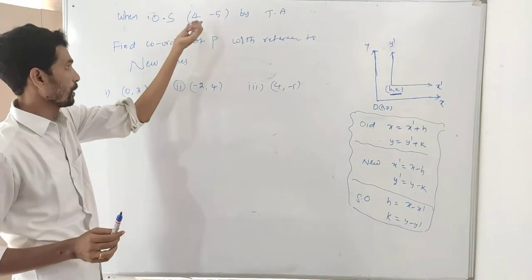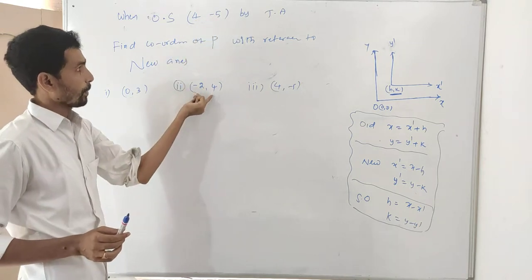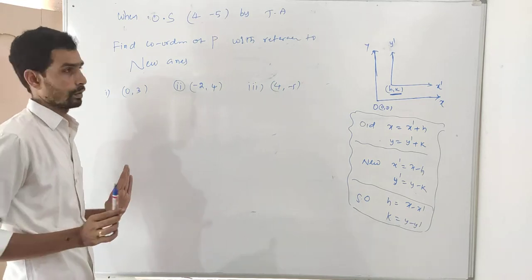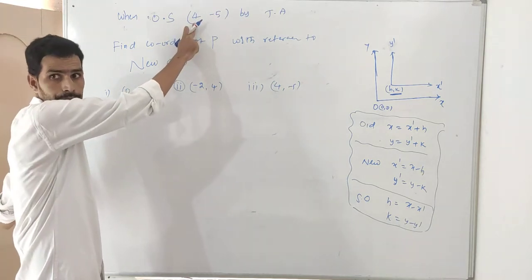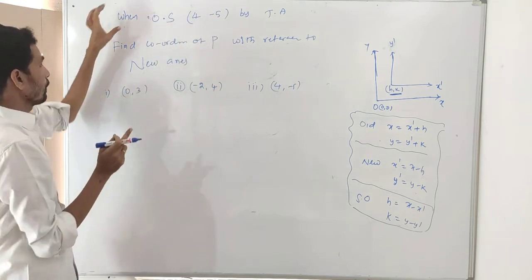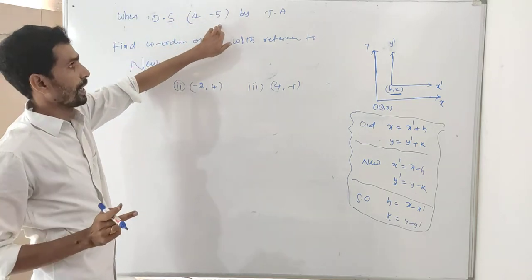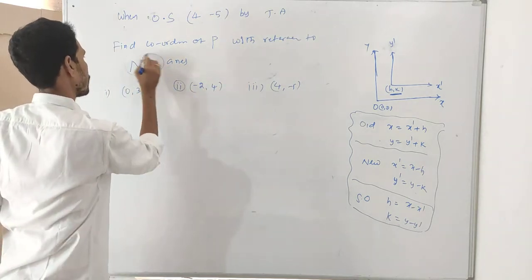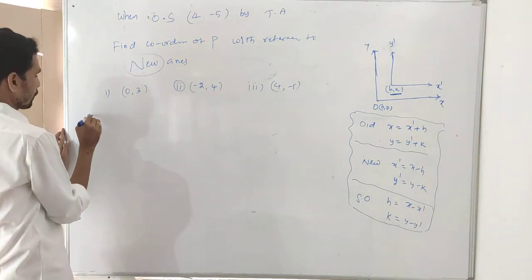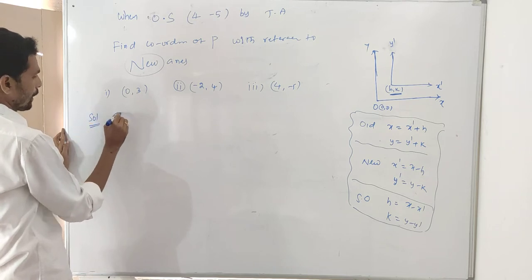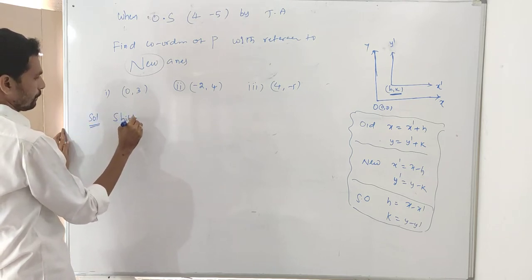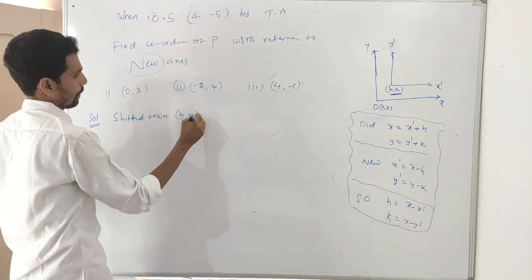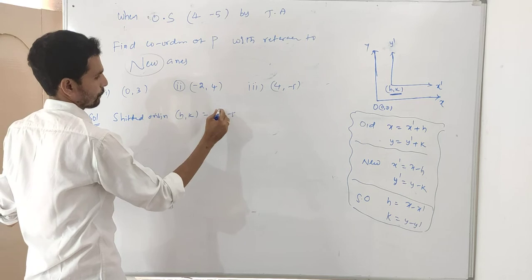What he asks: when origin is shifted to 4, -5. First problem, origin is shifted to 4, -5. Second problem also 4, -5. Third problem also 4, -5. First of all 4, 3. When origin is shifted to 4, -5 by translation of axes, what do you want? You want the new axis. So first one, shifted origin is the solution. h comma k is equal to 4, -5, which is given.